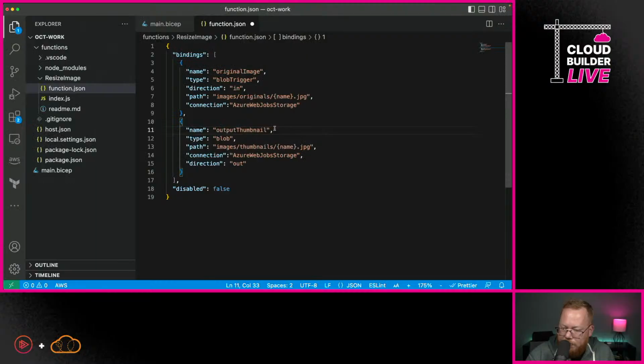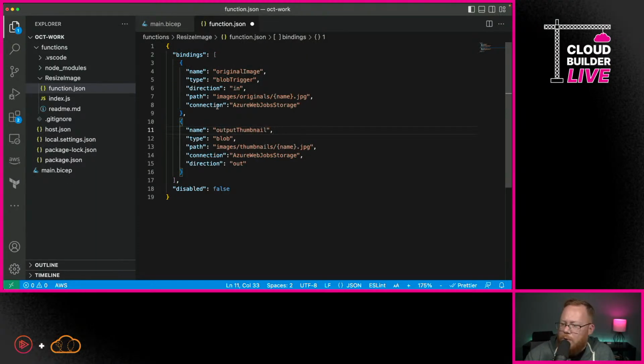But we're going to have our blob trigger, and our blob trigger is going to say, hey, if you detect that we upload something into this storage account that utilizes this images/originals/some name.jpg, whatever that name happens to be, we want that to make this function execute. And then we're going to specify here that when we send something out of this function, it's going to create this output thumbnail. So let me show you that here on the screen.